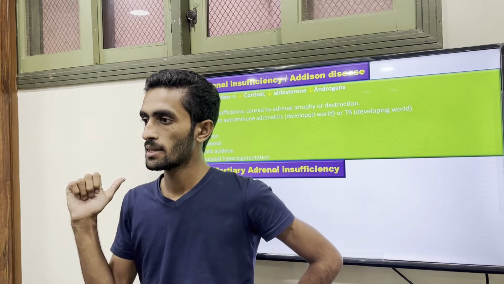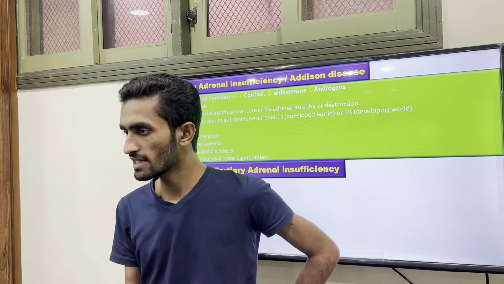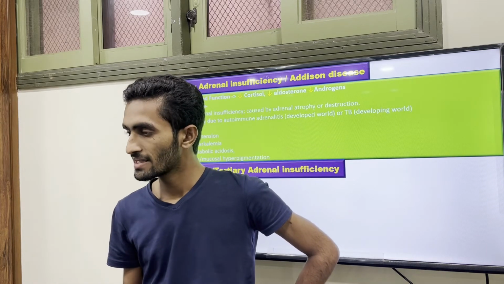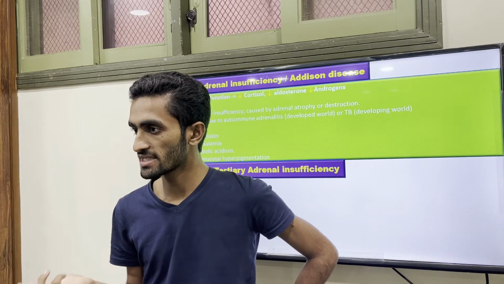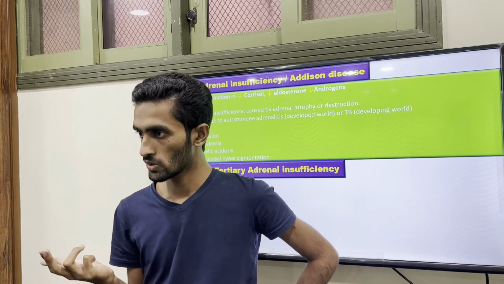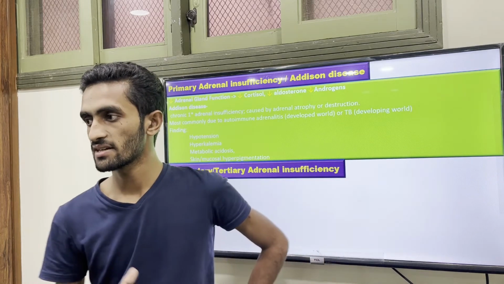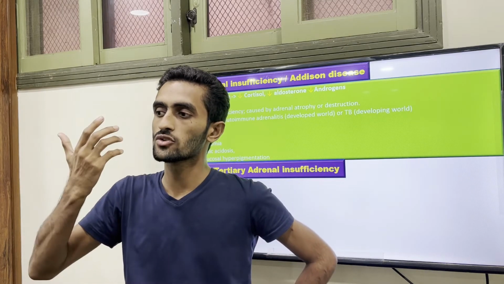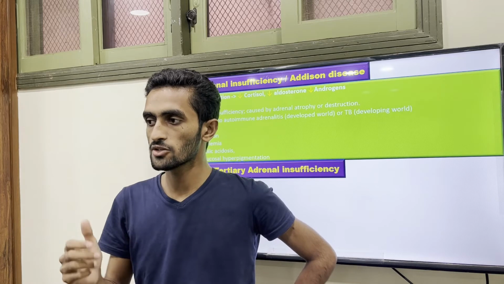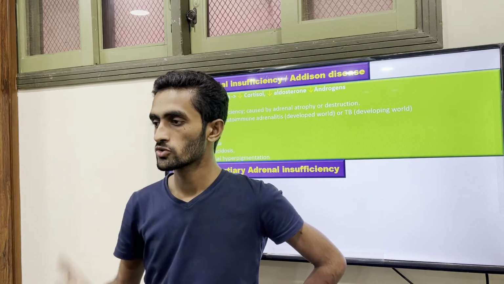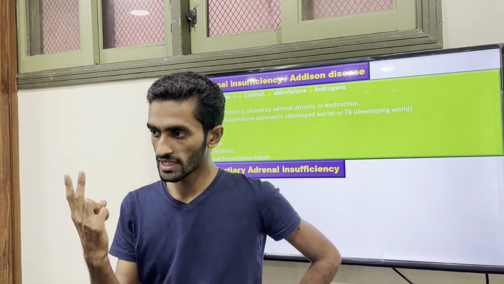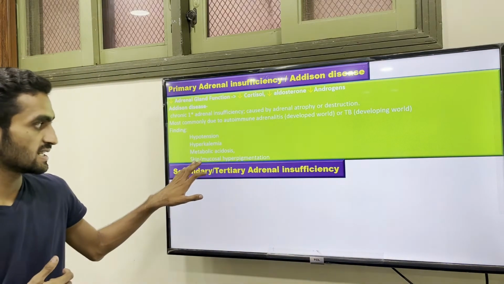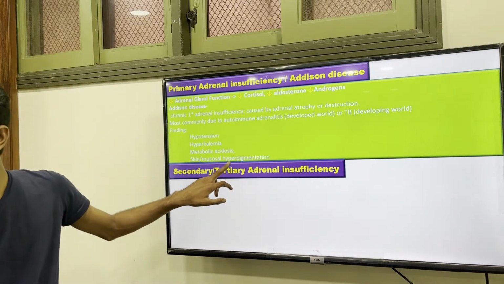ACTH comes here and stimulates the adrenal, but what does MSH do? Melanin causes hyperpigmentation on the skin. In this patient, because there is a deficiency, by feedback our ACTH goes up. When ACTH goes up, MSH also goes up. Because of the increase of both, skin and mucosal hyperpigmentation will occur.